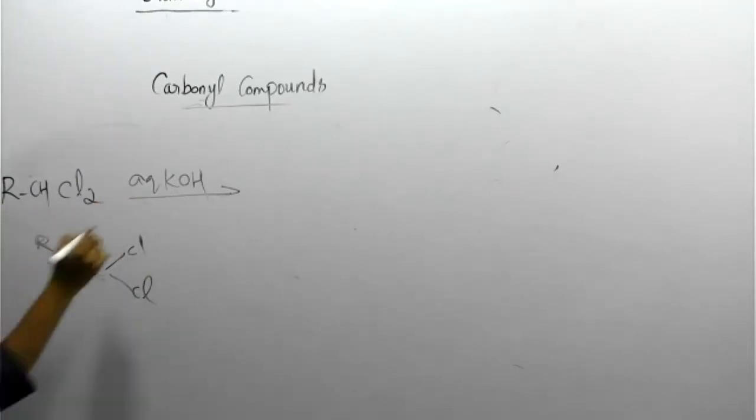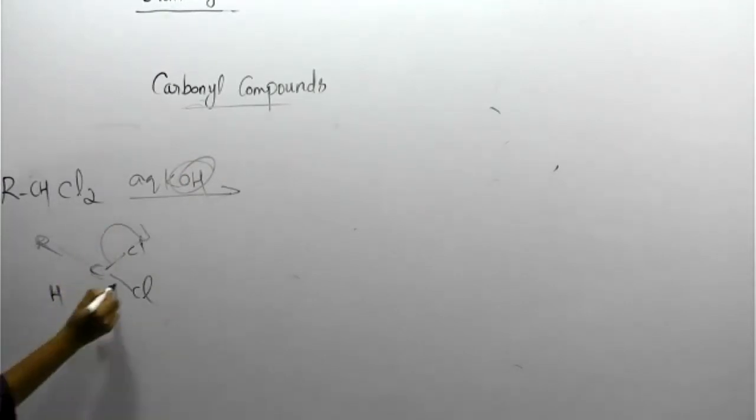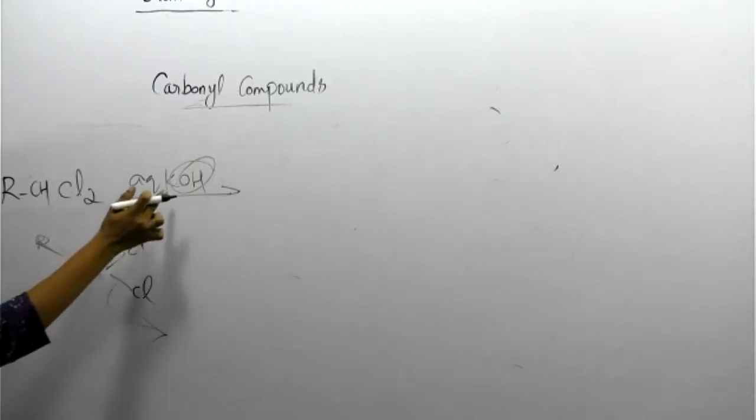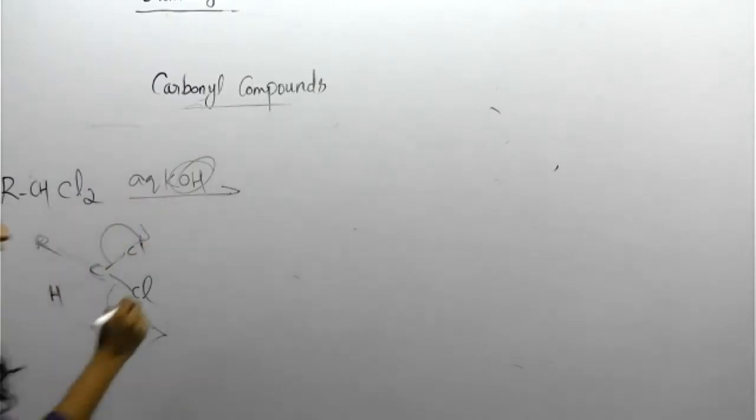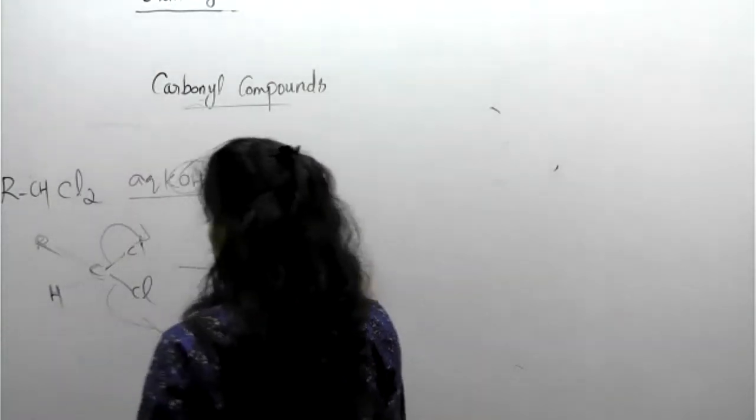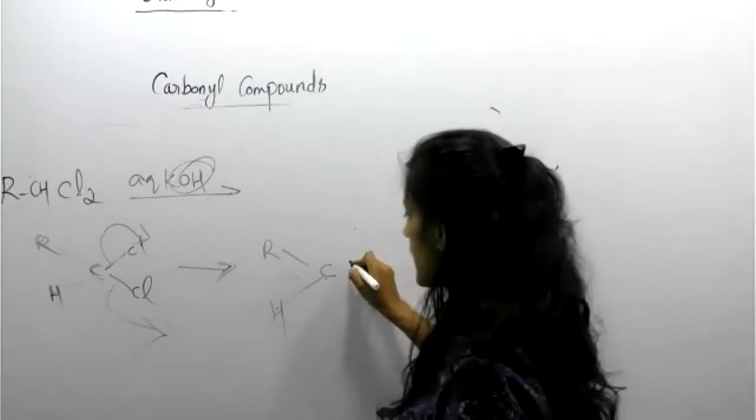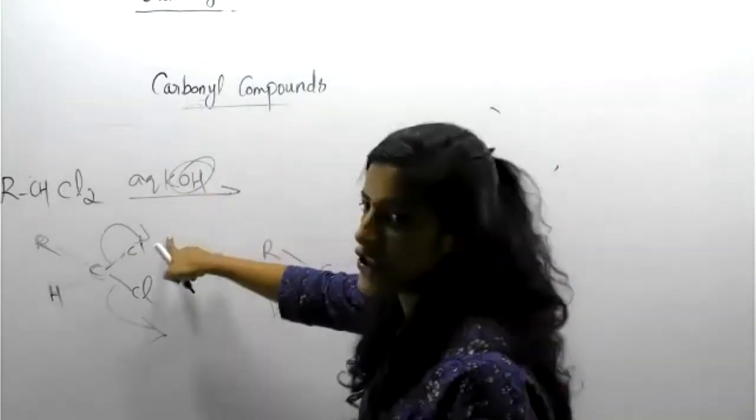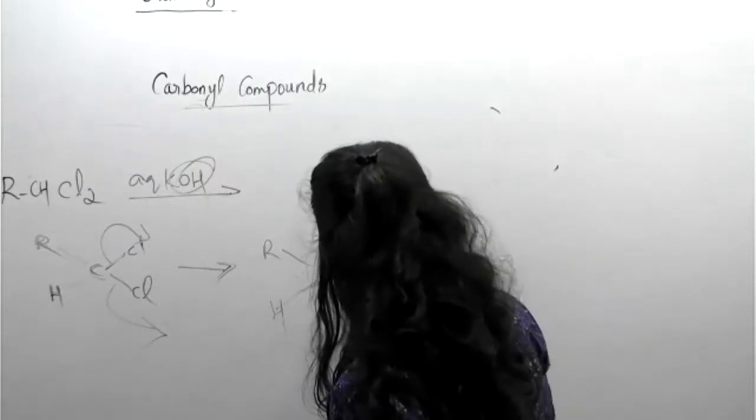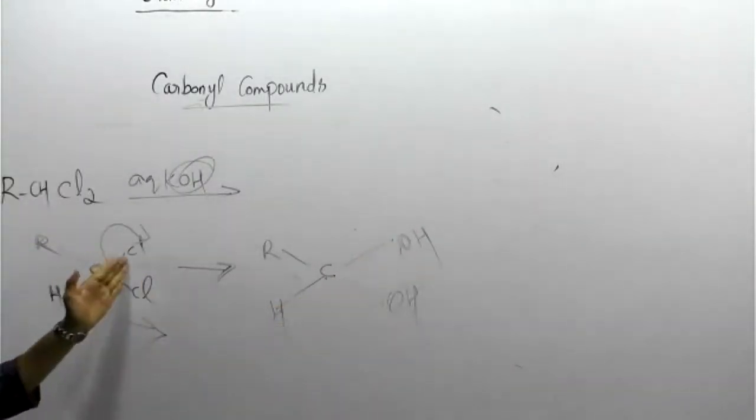What happened? This chlorine is a very good leaving group. This chlorine also a very good leaving group. Both chlorine will leave. In the same place OH will be substituted. So it becomes, can you tell me the product? R, C, H is there and then the remaining. Cl is removed and OH is replacing. So OH, here also OH, this will form. This is called a diol, means 2 OH groups. Because Cl is a very good leaving group.